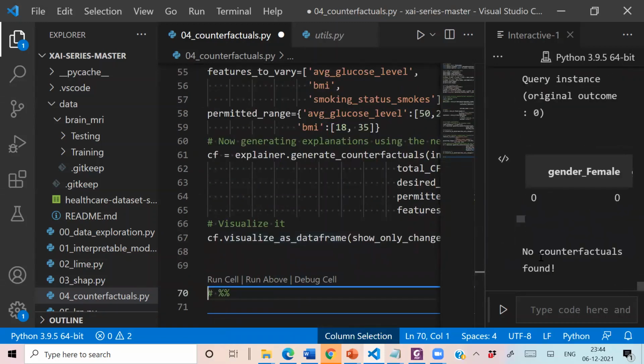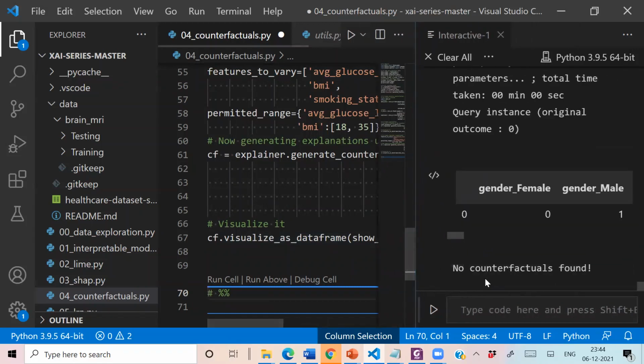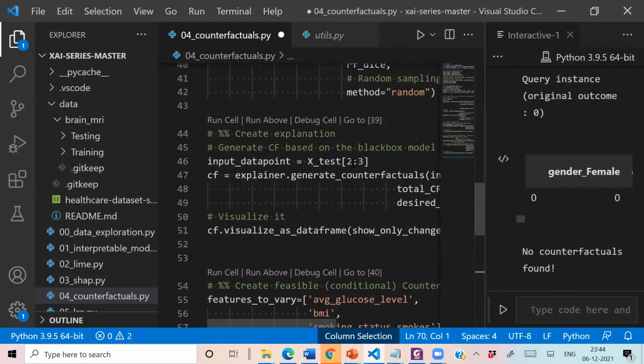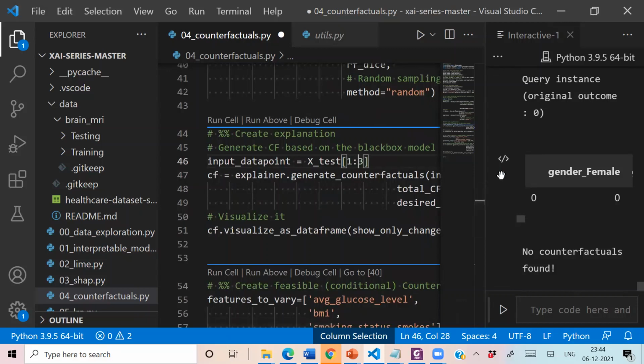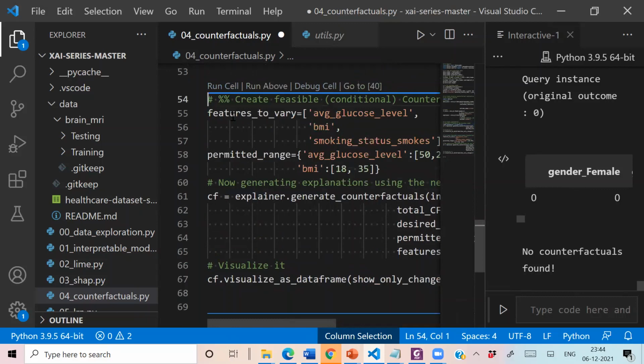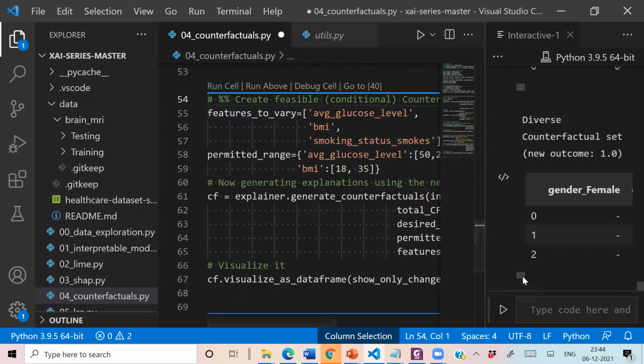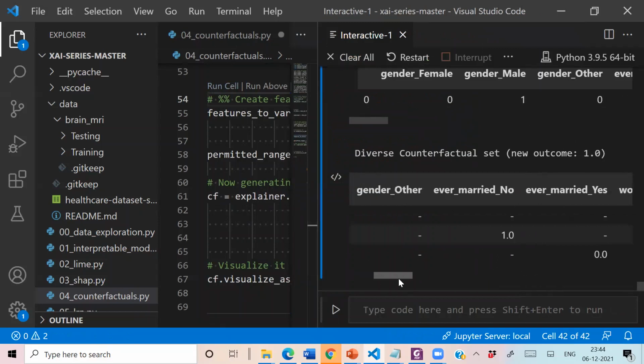So here we have actually restricted a lot of things. For our selected record, it says that no counterfactual was found. So let's change it to another instance so that we can see some realistic explanations. So this is our original one, for the first.